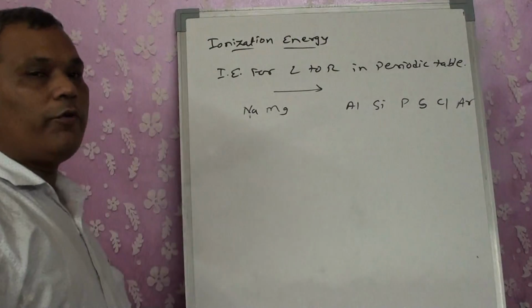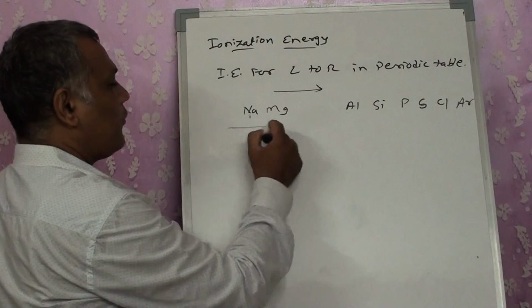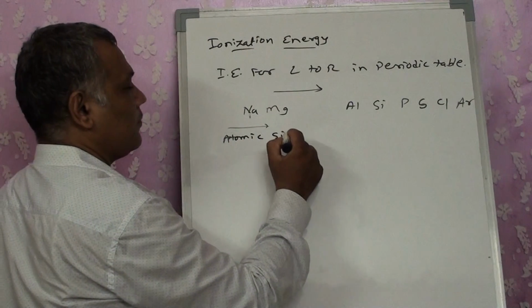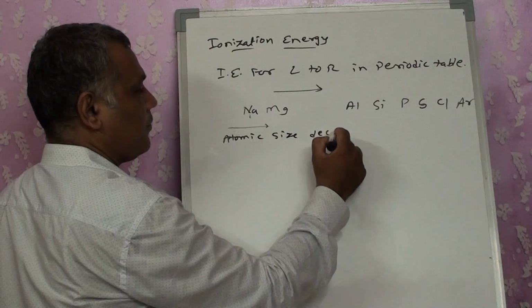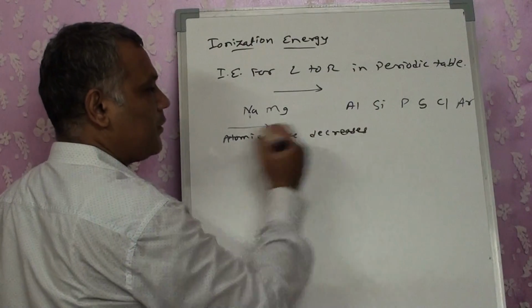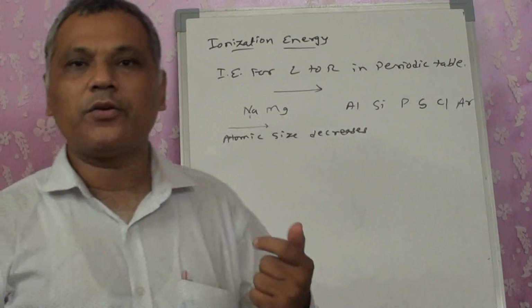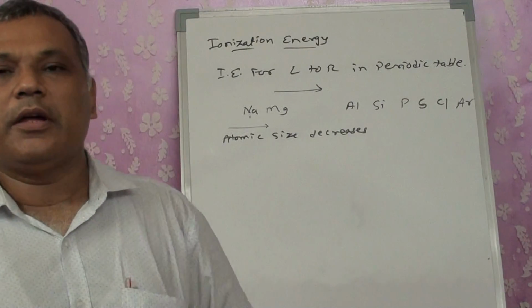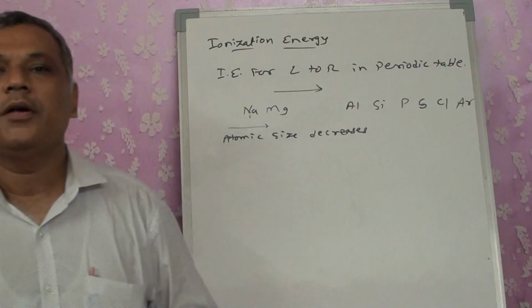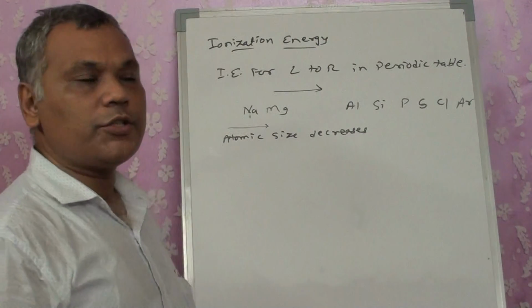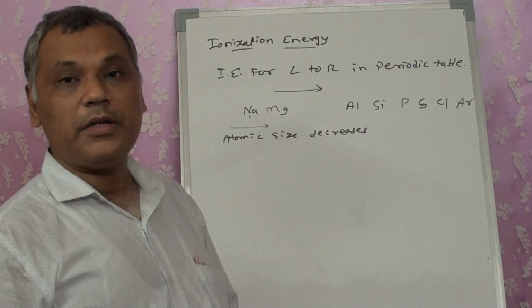Now, what will we have? Left to right, atomic size decreases. It becomes smaller because electrons enter the same orbit, and when electrons enter the same orbit, the atomic size shrinks because the attraction between the nucleus and electron increases.